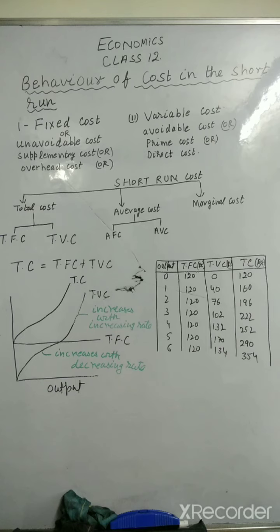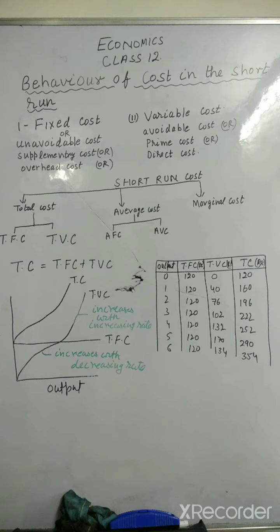Before I tell you about fixed cost and variable cost, let me tell you about variable factors and fixed factors. So, what are fixed factors? The fixed factors are the factors which cannot be changed in a short run.